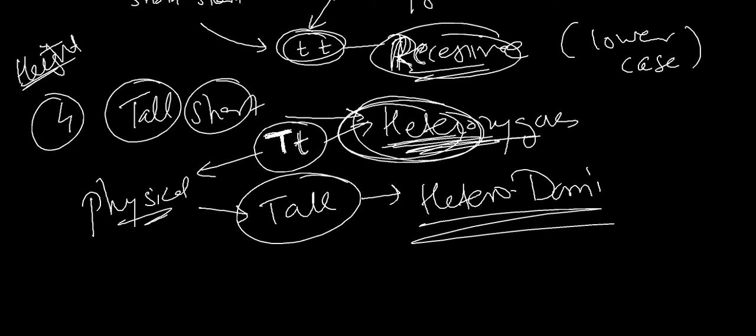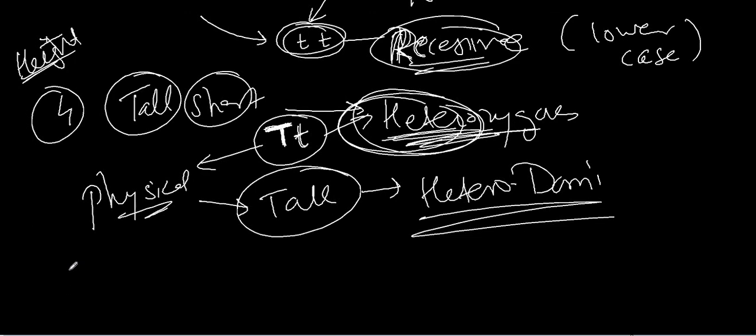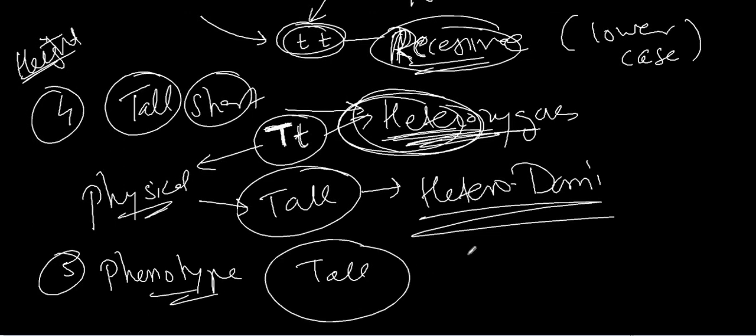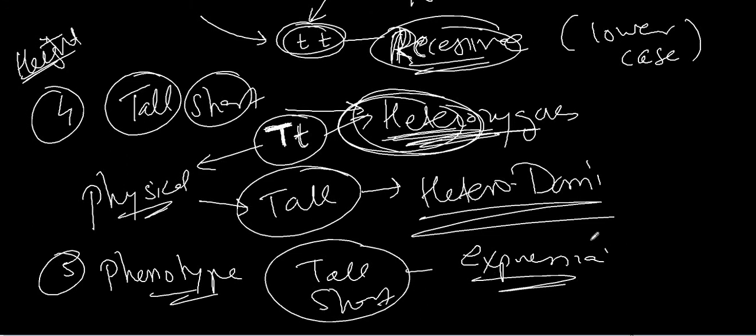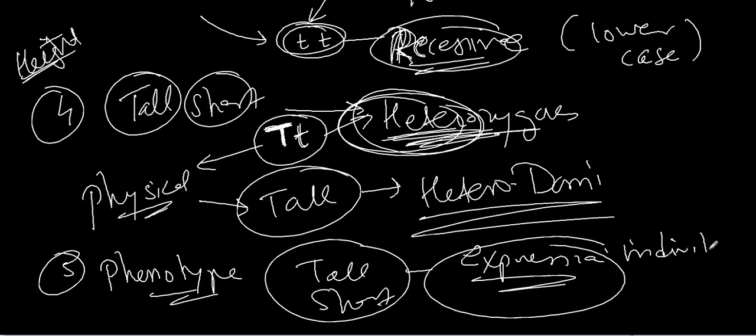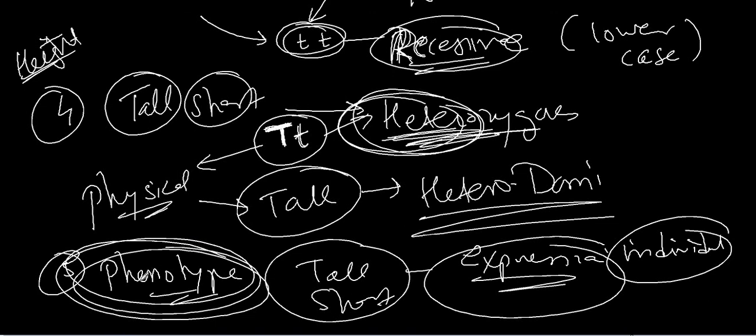Let us move on to the next term, and the next term is phenotype. If I say tall, it is a physical characteristic. It is a physical expression. If I say short, it is a physical expression. The physical expression of an individual, of an organism, is considered to be the phenotype.